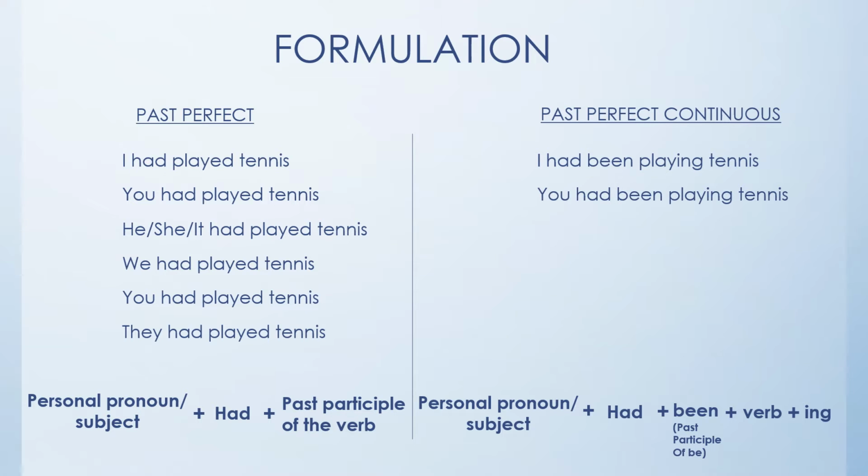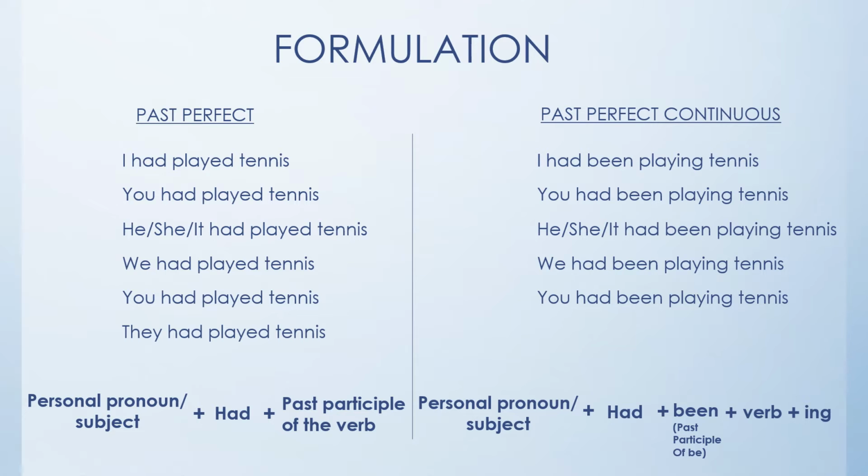So we say, I had been playing tennis, you had been playing tennis, he had been playing tennis, she had been playing tennis, it had been playing tennis, we had been playing tennis, you had been playing tennis, they had been playing tennis. So you can see that I'm using the same conjugation form for all personal pronouns, for all I, you, he and she and it, we and they.